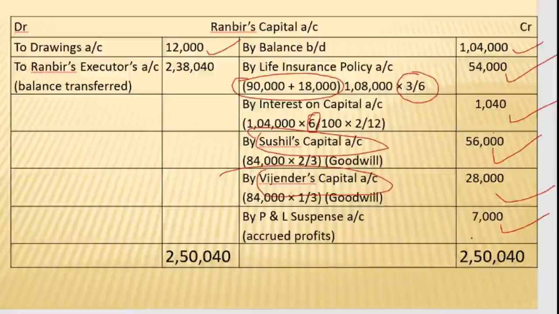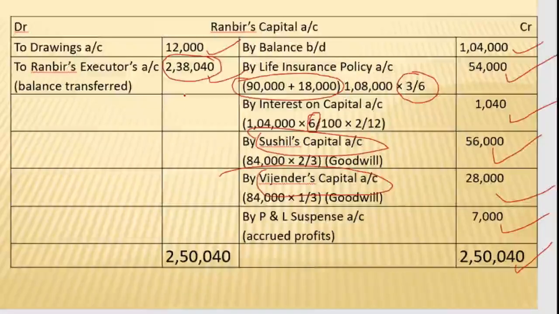If you total the credit side, we get an amount of 2,50,040. From that, if you minus the 12,000, which is the only entry on the debit side, then we get 2,38,040 as the balance. And now this balance will be carried to the executor's account on the opposite side.